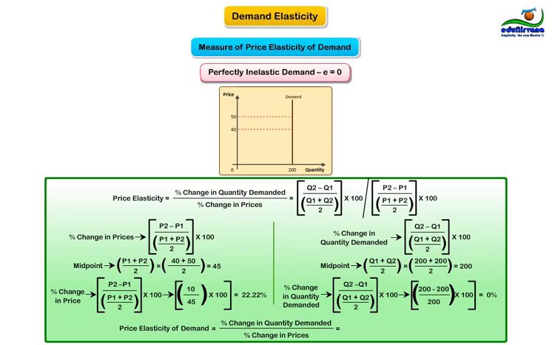As we can see, for 22.22% change in prices, there is 0% change in the quantity demanded. This kind of elasticity pattern in demand is called perfectly inelastic demand.